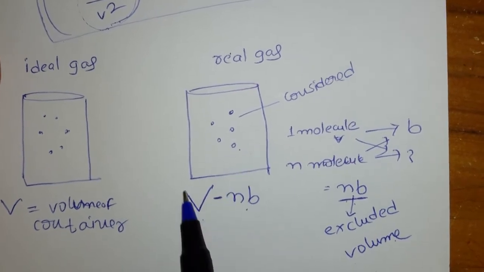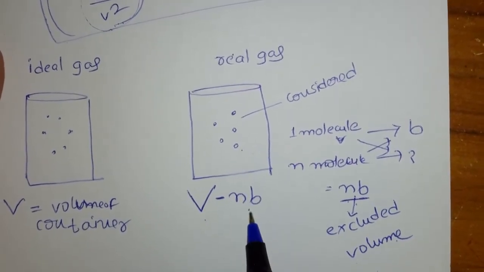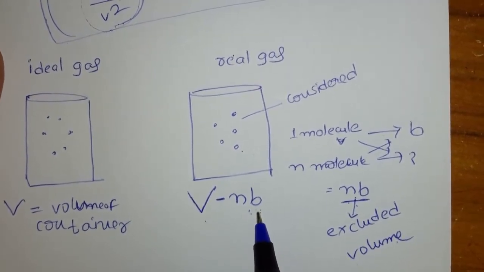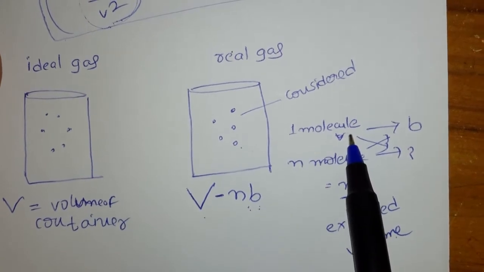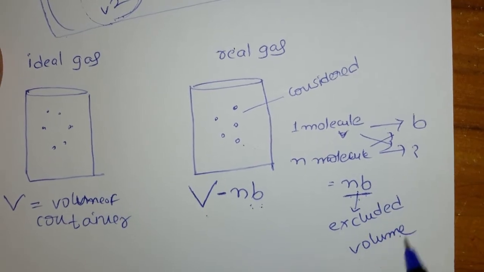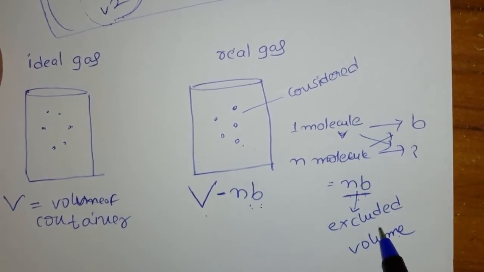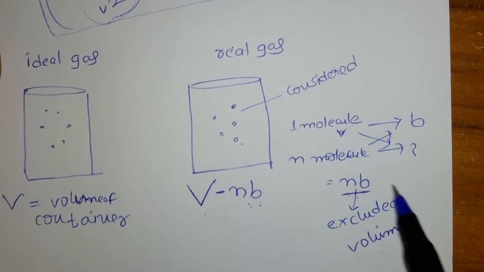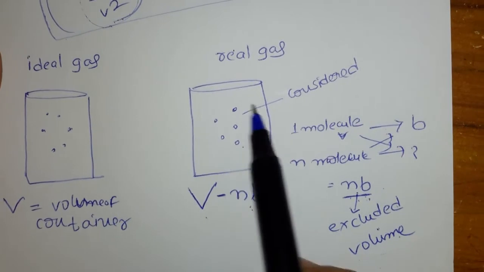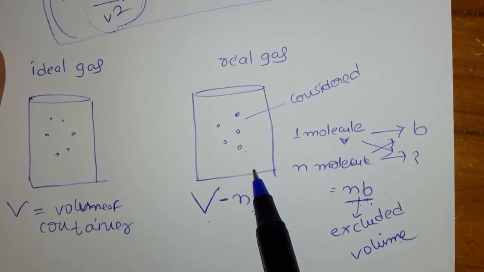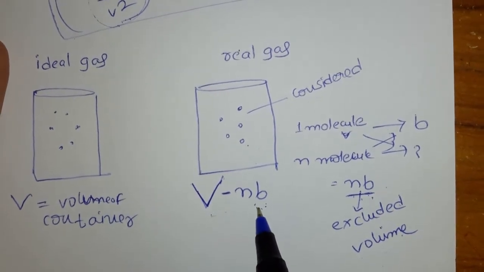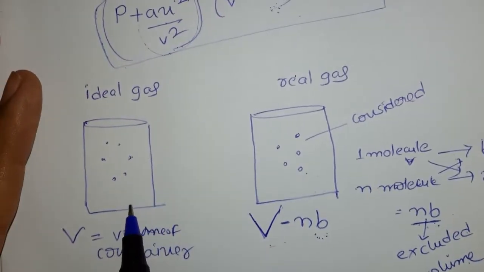In the container the volume is V, but the volume occupied by the gas molecules is nb. We came to know that for one molecule the volume is b, so for n molecules it is nb. This is called excluded because we are going to exclude it. This much volume is not available for the free movement of gas molecules. So the volume correction is minus nb.